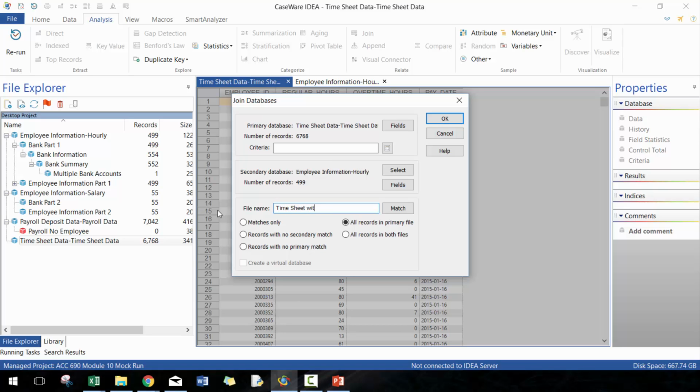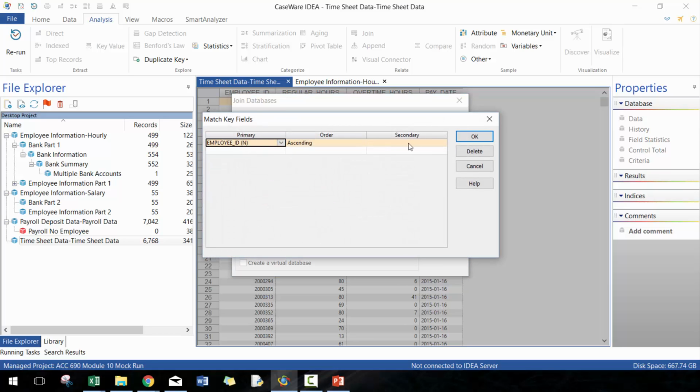timesheet with rates and account, and we'll do that. Oh yeah, I gotta put the matching key on.